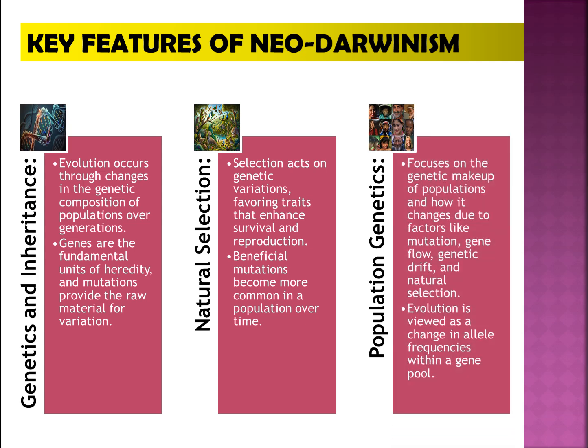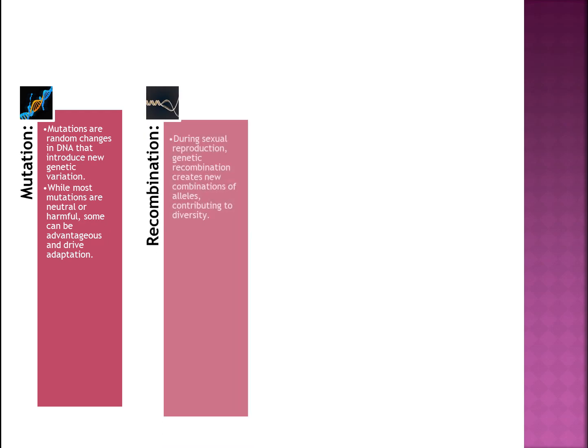3. Population genetics. Focuses on the genetic makeup of populations and how it changes due to factors like mutation, gene flow, genetic drift, and natural selection. Evolution is viewed as a change in allele frequencies within a gene pool. 4. Mutation. Mutations are random changes in DNA that introduce new genetic variation. While most mutations are neutral or harmful, some can be advantageous and drive adaptation.